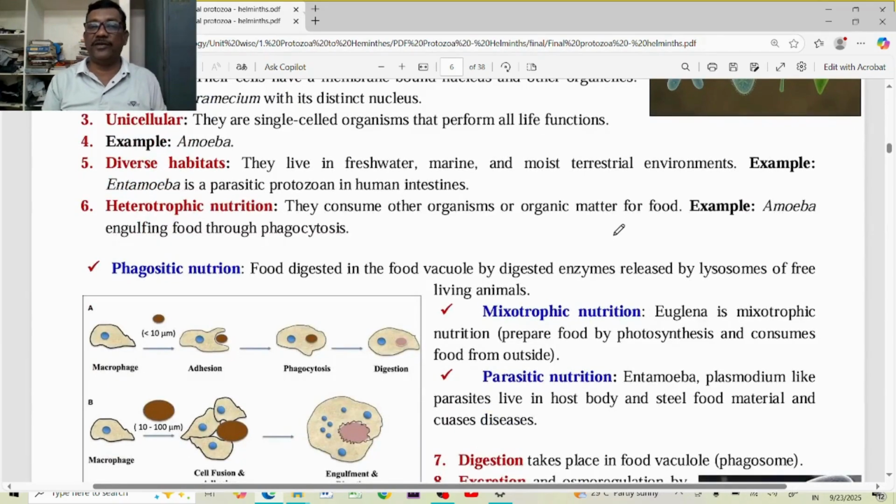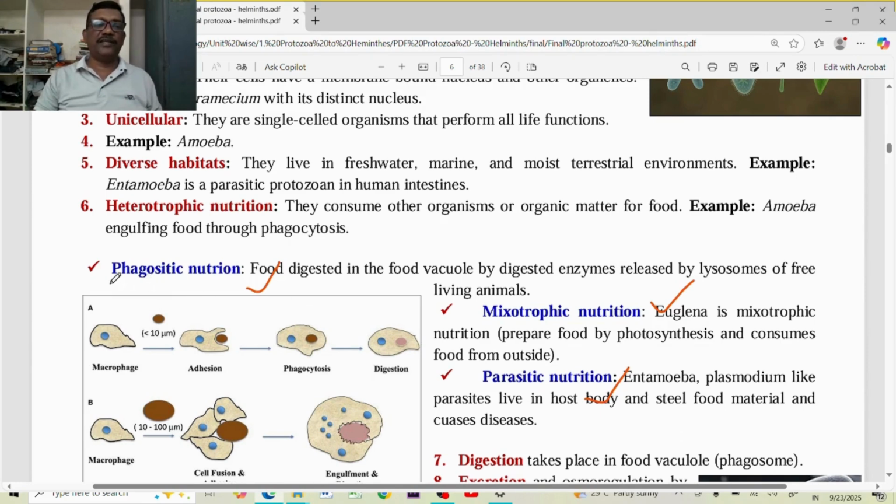Then what type of nutrition and what type of digestion can we find in these protozoans? These protozoans are diverse in nutrition. These are animals. They take the food material from the plants directly or indirectly. In this heterotrophic nutrition, we can find phagocytic nutrition, number one, mixotrophic nutrition, and the parasitic nutrition, where they depend on other animals. They can live in other animals. They can steal the digested food material.